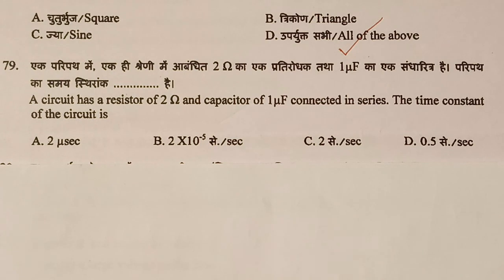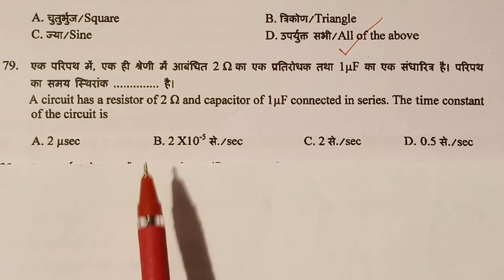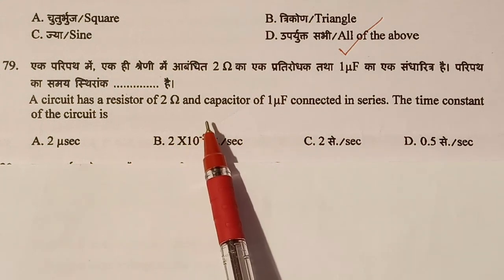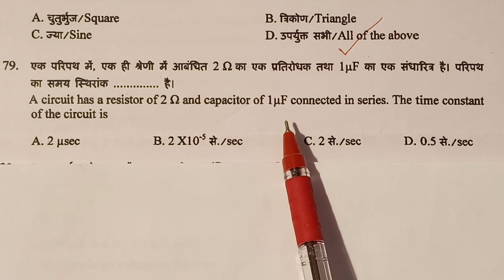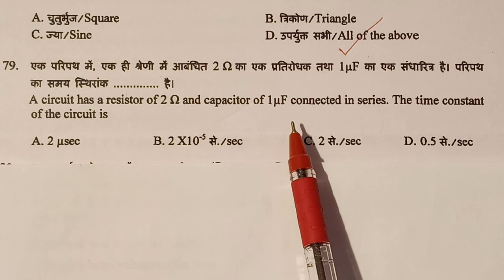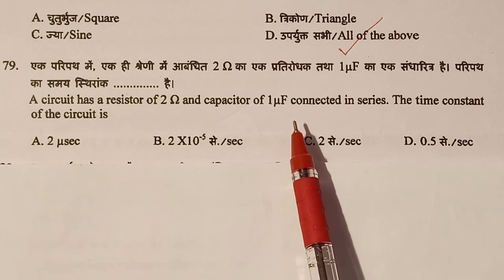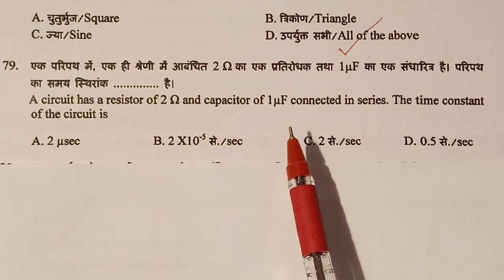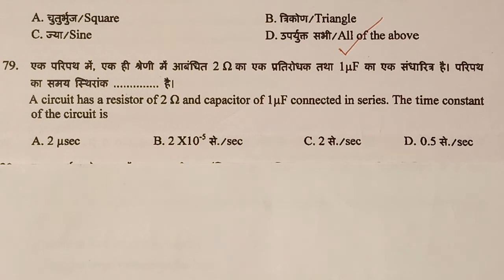So now the question number 79. Next question is question number 79. A circuit has a resistor of 2 ohm and a capacitor of 1 microfarad connected in series. The time constant of the circuit is, we have to find the time constant. RC time constant.